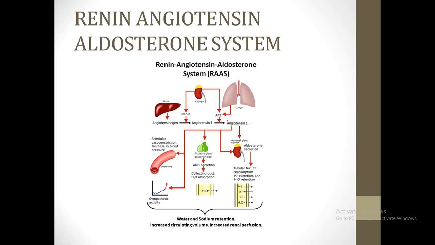Another function of angiotensin II is, as obvious from its name, angiotensin. By angio we mean blood vessels, and by tensin we mean something that tenses or constricts a thing. So a function of angiotensin II is to cause arteriolar vasoconstriction and thereby cause an increase in blood pressure. Angiotensin II also results in increased sympathetic activity. So the overall effect of the whole renin-angiotensin-aldosterone system would be sodium and water retention, increased circulatory volume, increased renal perfusion.